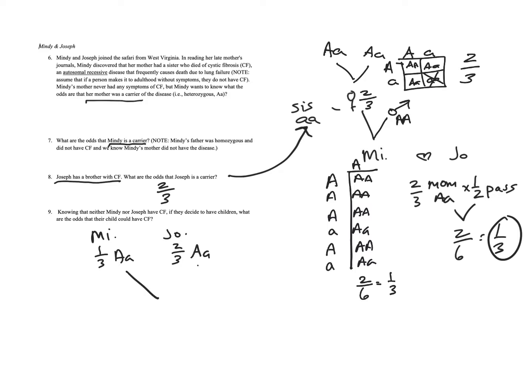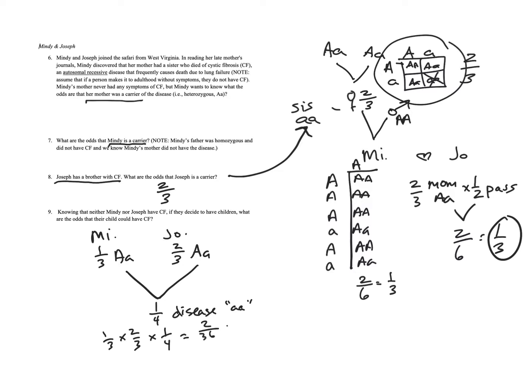And if 2 carriers get together, if we do the little box out like we did up here, only 1/4 of them will have the disease. They'll be little a. And so you really have to just say 1/3 times 2/3 probability times 1/4 probability, and that gives you 2 out of 36, or 1 out of 18.